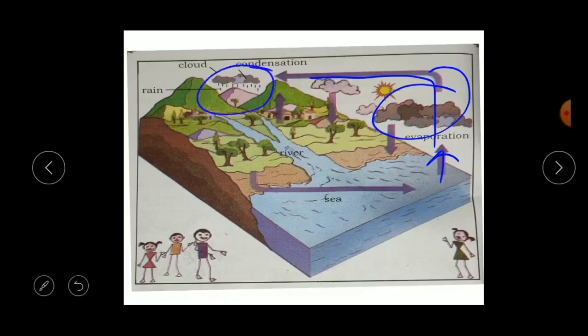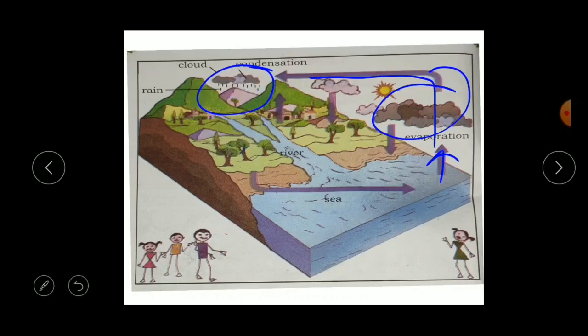Due to the cool air, when these clouds become too cool, the small droplets of water all together become large droplets, and they come down to the earth in the form of rain. So this is called the water cycle.